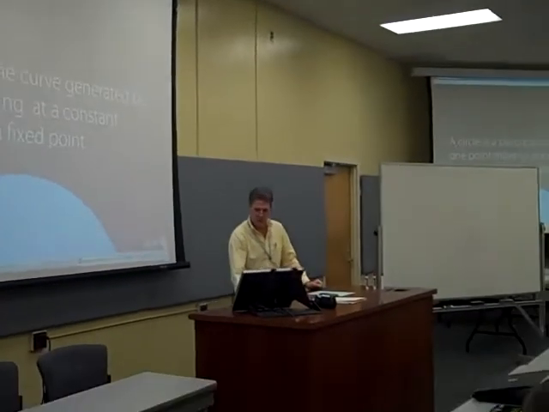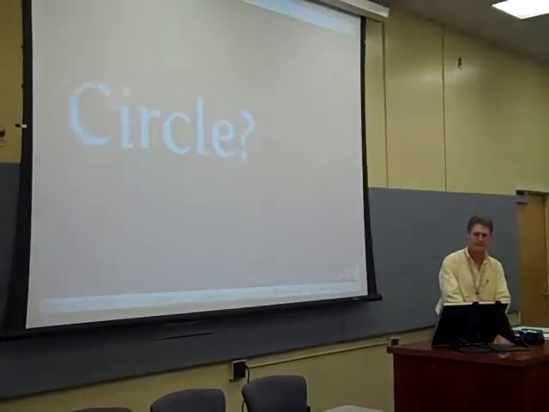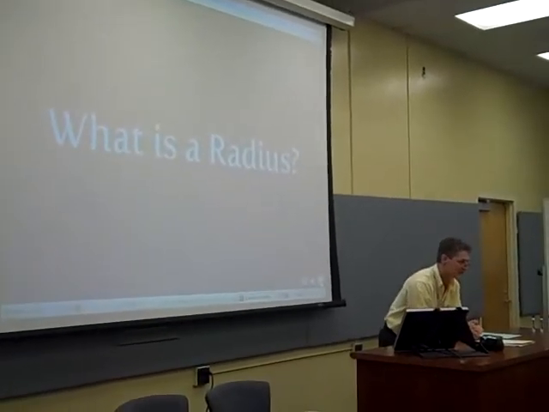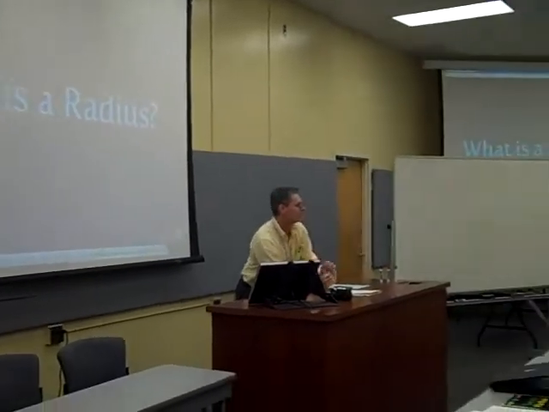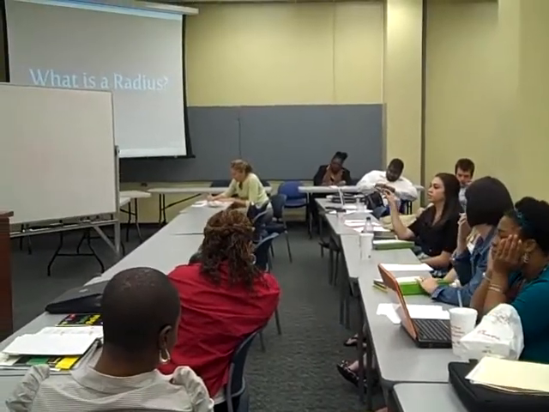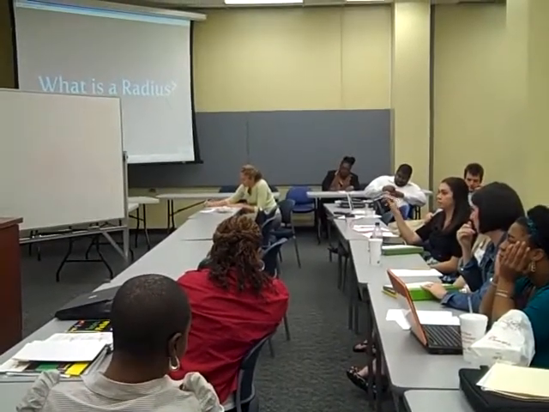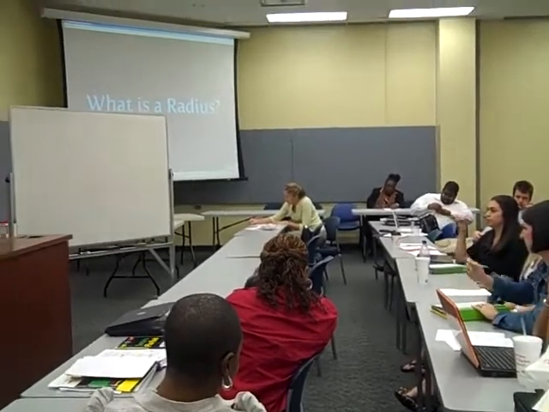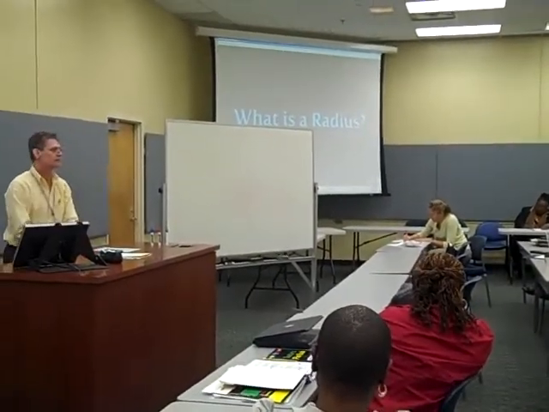Very good. All right, the next question. What's a radius? I need Miss Meany. A radius is a point from the center of the circle to any point at the edge of the circle. To the edge of the circle, the circumference. Yes. Okay, that's good.